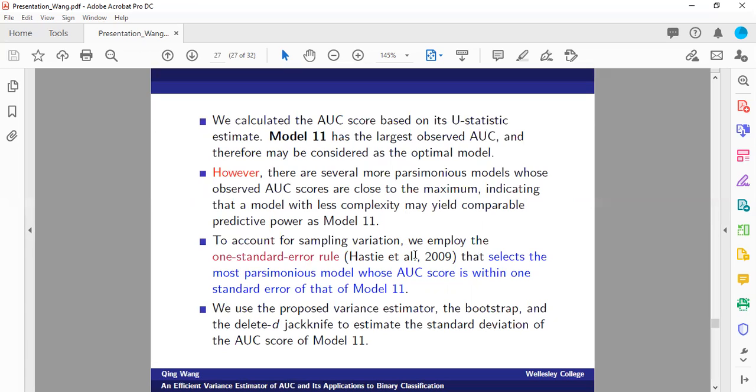So here we employ the one standard error rule, where one selects the most parsimonious model whose AUC score is within one standard error of model 11. In order to implement this, we need to calculate the standard error of model 11's AUC score. This can be realized by our proposed variance estimator. We take the square root of our variance estimator, which gives us the standard error. We can also do this by bootstrap and jackknife methods.